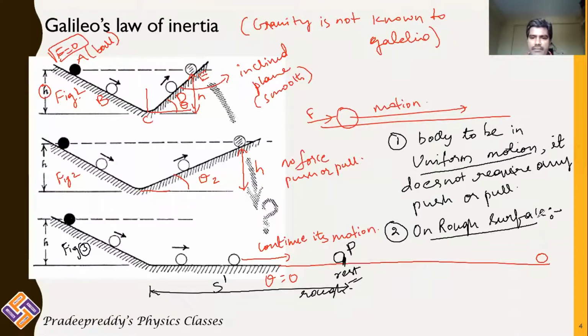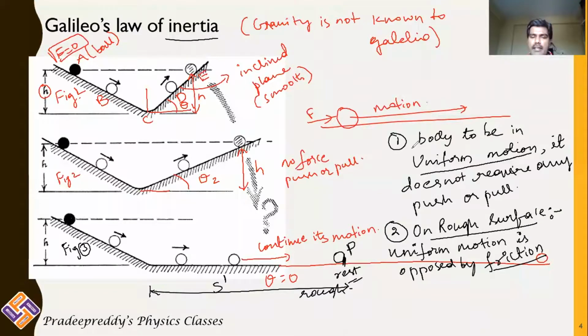Therefore, on a rough surface, uniform motion is opposed by friction. As there is friction present between these two surfaces, this body will come to rest after traveling a certain distance. That is point number 2. So using these two conclusions, he defined what inertia is.